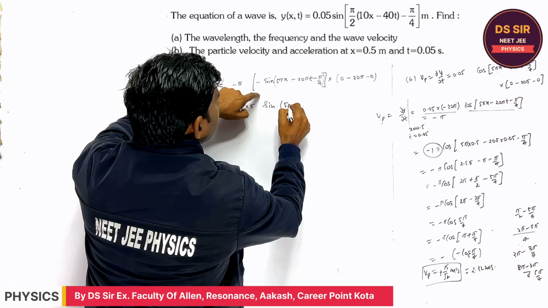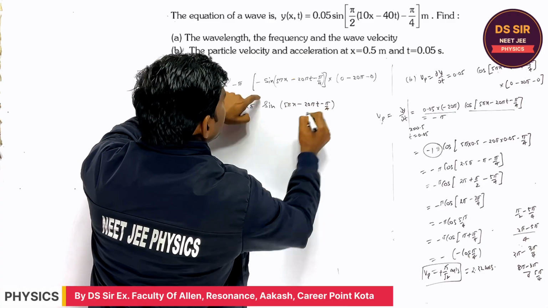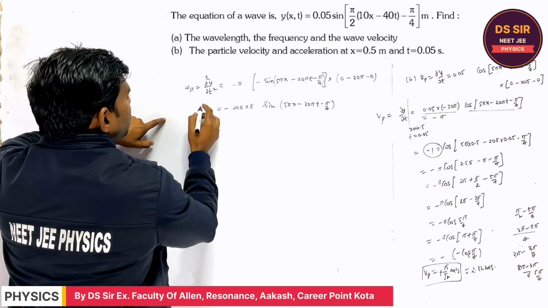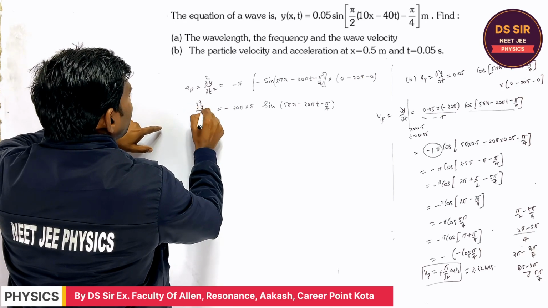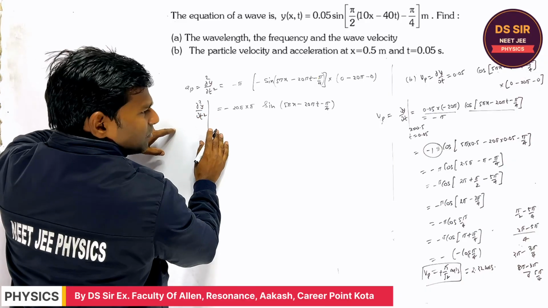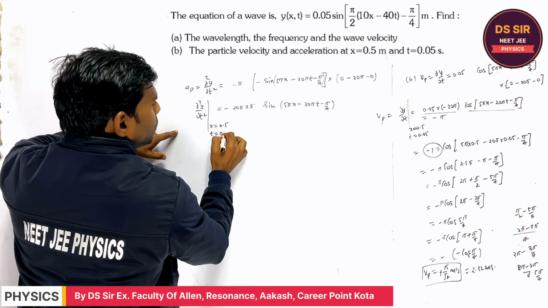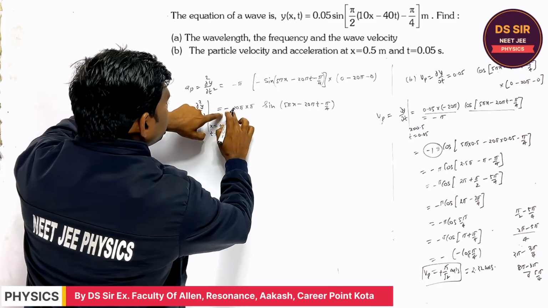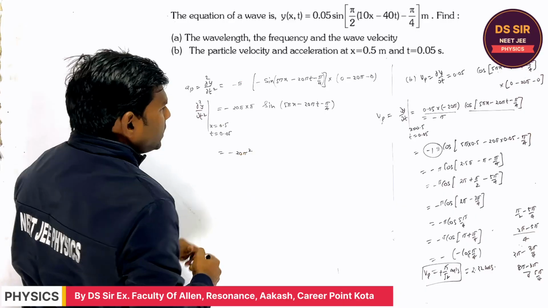It is sine of (pi x minus 20 pi t minus pi by 4). This is the acceleration. But this acceleration we have to find at x 0.5, at time 0.05. So it is equal to what? Say minus 20 pi square, you can say.